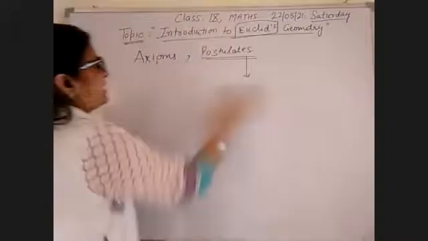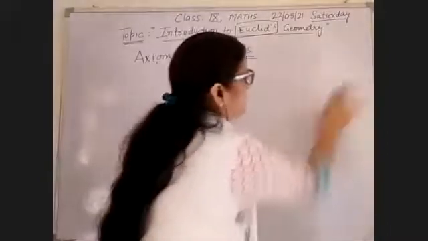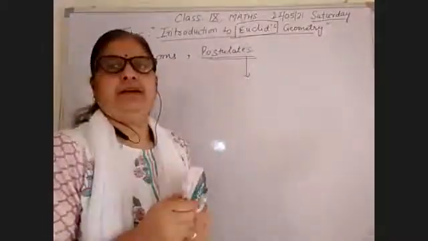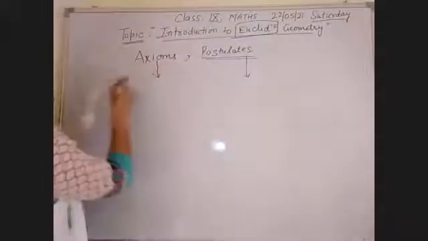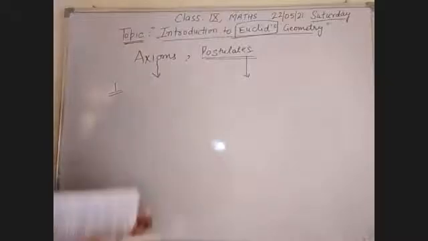The first one I am writing, and you will write down all the points in your notebook, because in the query session I will ask you these 7 axioms. Now the first axiom is, note down these axioms.